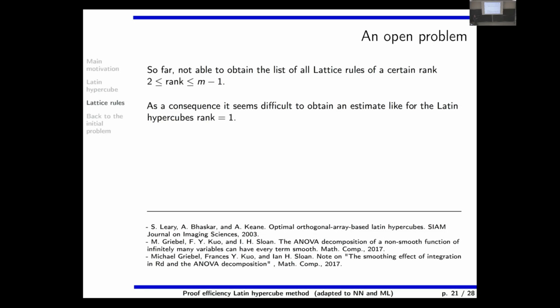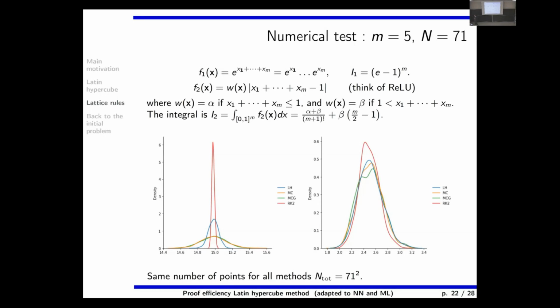There are some papers by Sloan and perhaps colleagues in the audience which address that in certain cases, but it seems to me not in all cases. But nevertheless, let me now write an example which is, for me, representative of what we want to do. I take two functions which are super simple. The first one is the exponential of x1 plus blah blah blah plus xn. I think n is equal to 5. So by separation of variables, you get the integral of f1 in the hypercube. And the second one is more the absolute value of an affine function, x1 plus something. So it's more something like that.